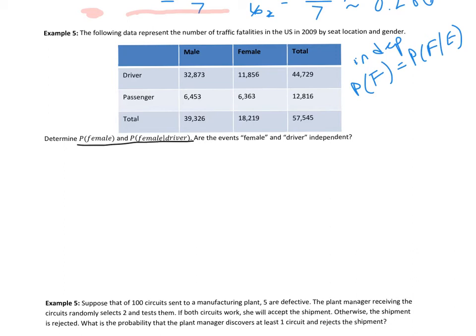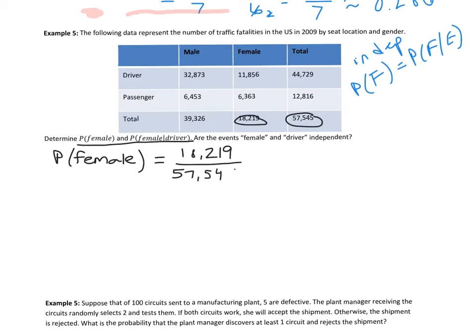So let's first figure out the probability of being female in this list of fatalities. So you would go total female divided by the total amount of fatalities. Again, you're not altering your sample space because it's not a conditional probability. So you're drawing from the total. And you can approximate this on your calculator.